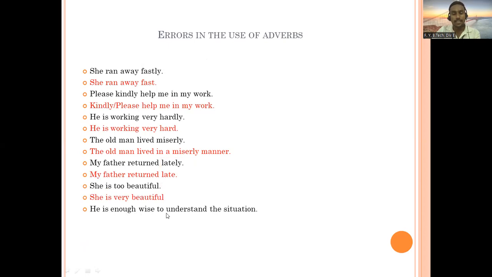He is enough wise to understand the situation. So if you read sentences like this, you'll come to know the arrangement is not okay. He is enough wise to understand the situation. Rather, first you are going to use the adjective and then the adverb. So here enough has to be used after the adjective wise. So the correct sentence you can see is, he is wise enough to understand the situation, like this. Okay.